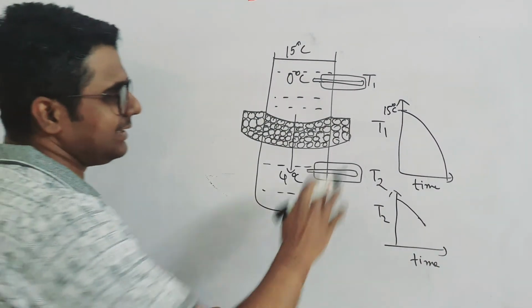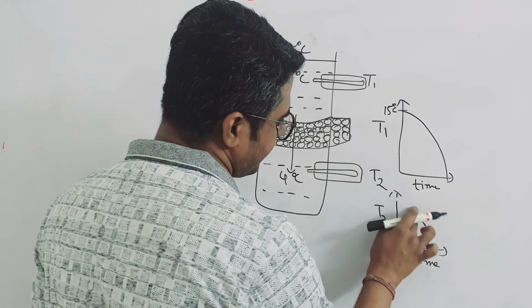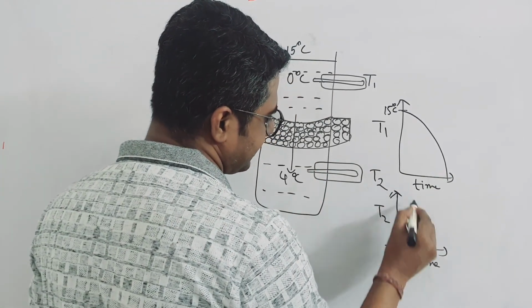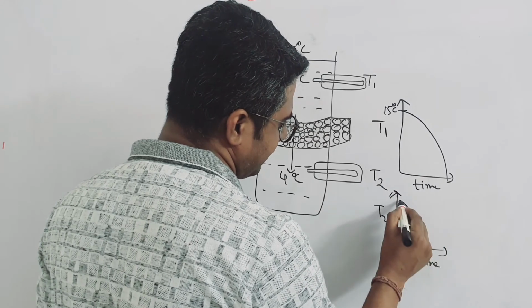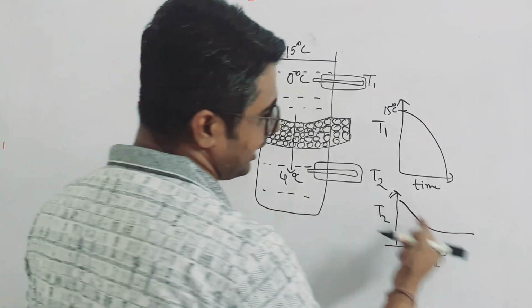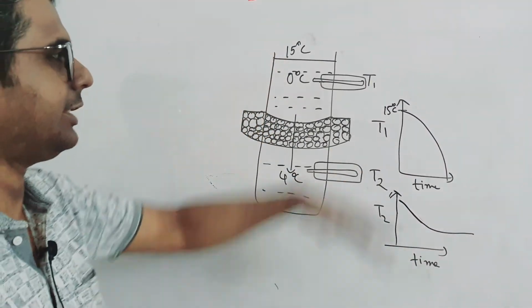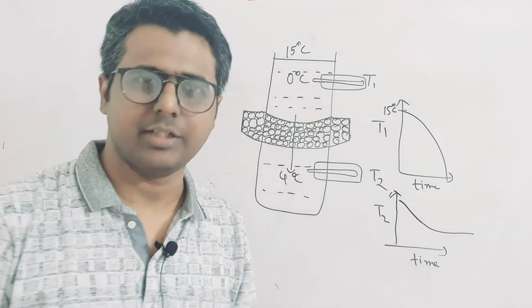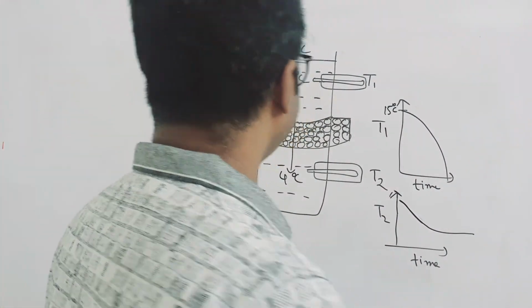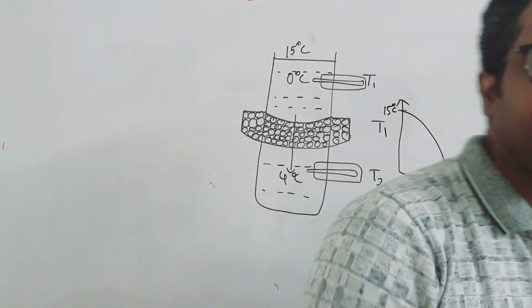It will reach up to 4 degrees Celsius. But does this reach this way? No. The slope is different because see, normally what will happen, this up to this, and after that what will happen? If you increase the time, it will go like this. So this is the curve over here. Okay, this is for T2, the bottom one, and the upper one it just comes down, okay? So it is very simple. This is all about the heat part one that I wanted to propagate to you.